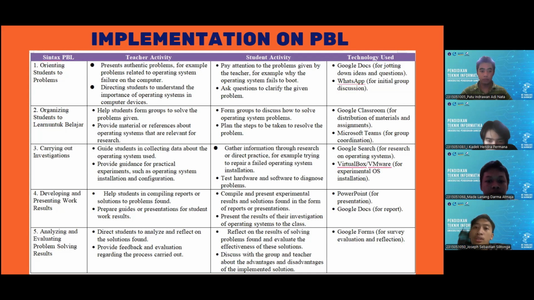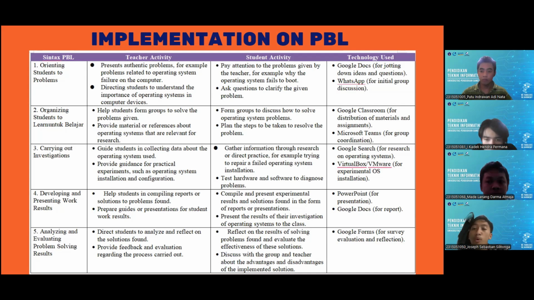Third syntax is carrying out investigation. Teachers guide students in collecting data about the operating system use, and then provide guidance for practical experience, such as operating system installation and configuration. And then students gather information through research or direct practice, like trying to repair a failed operating system installation, and then testing hardware and software to diagnose the problems, using Google Search and VirtualBox or VMware.